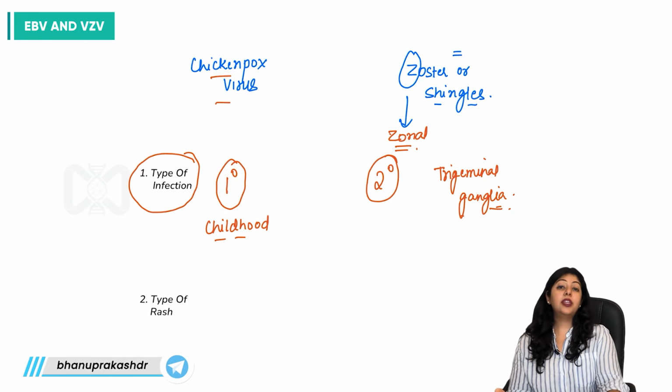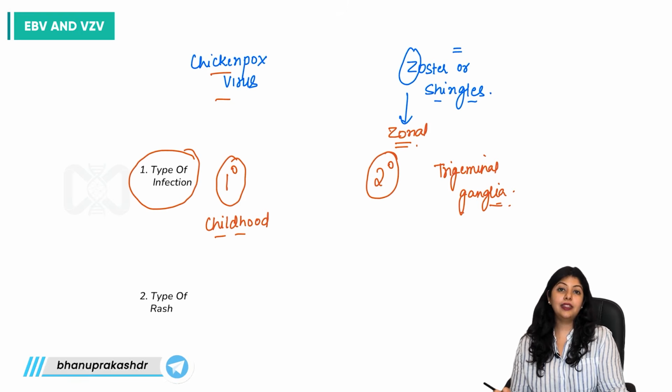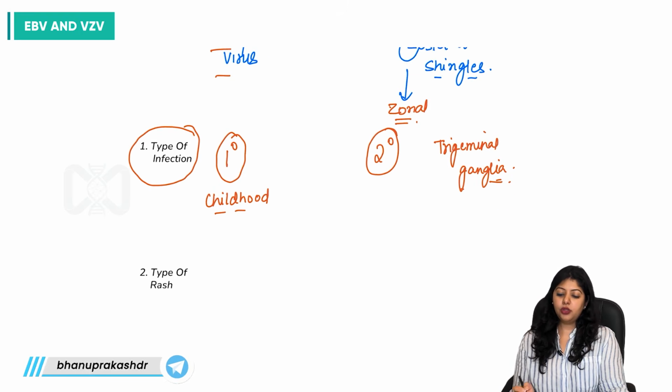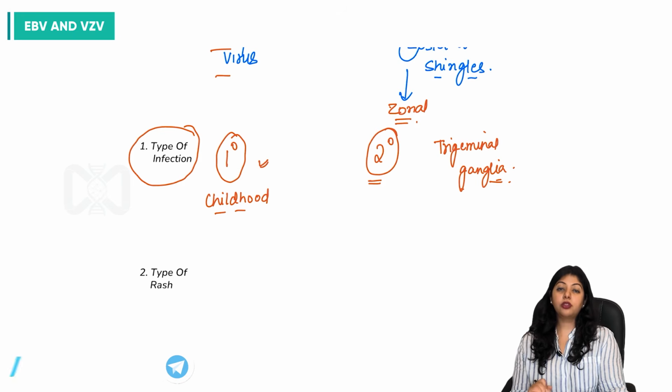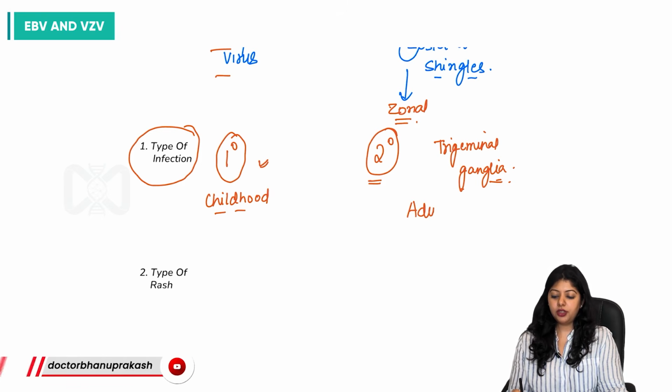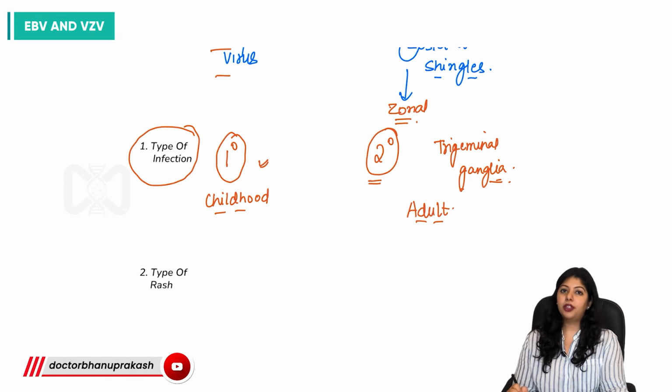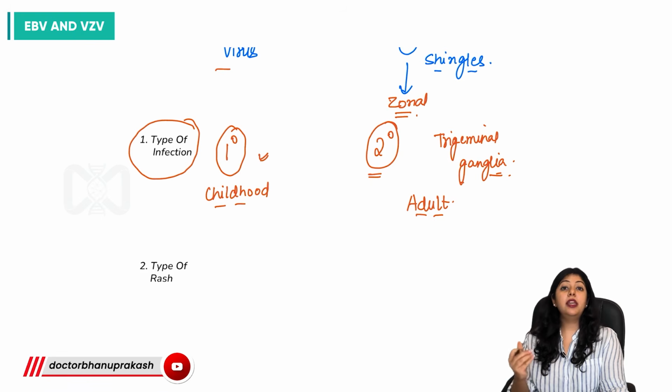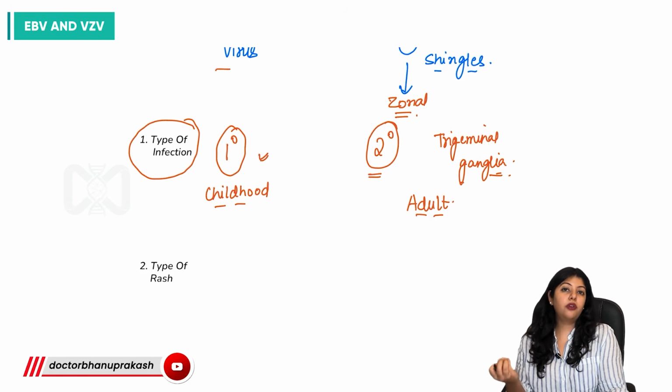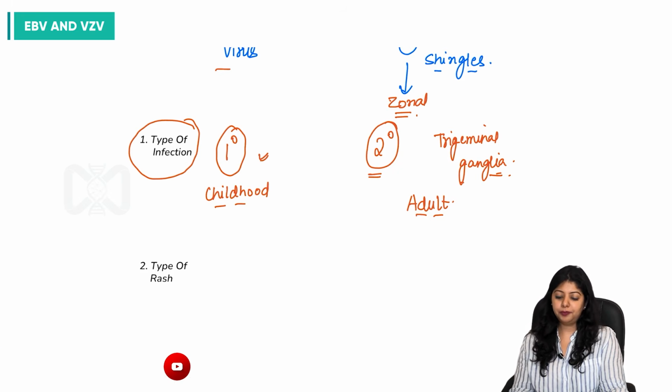So it is reactivation of the latent virus, a secondary infection, whereas chickenpox is a primary infection. And zoster is a disease of adulthood, or of adults of later age group, more than 60 years as well.